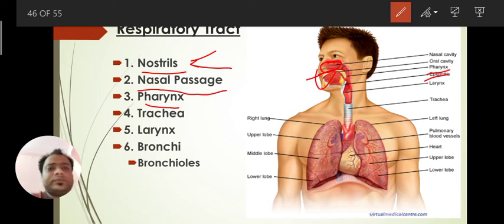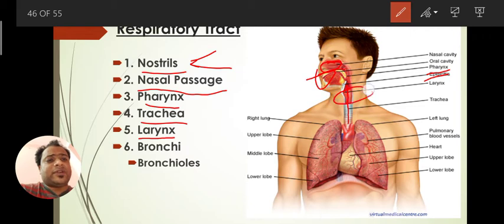Okay. After that we have the trachea. See, the trachea is the windpipe, through which air goes inside the lungs. And the larynx is also present. This is the voice box, which has some strips.